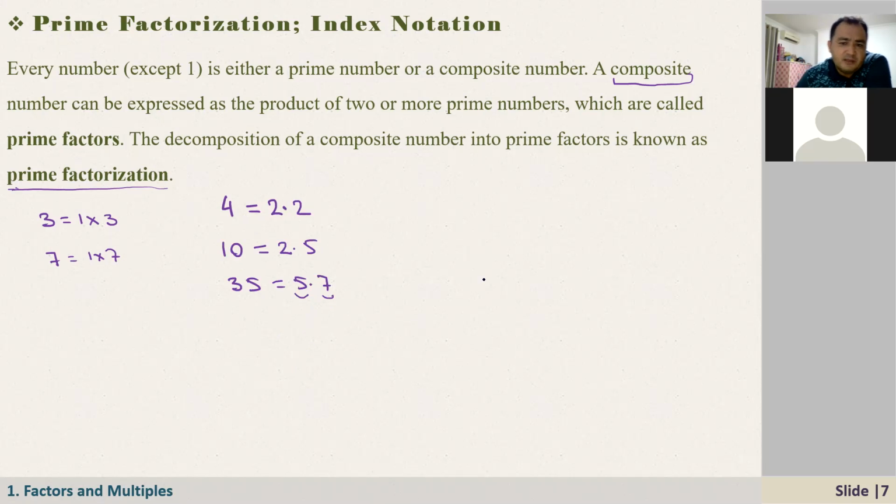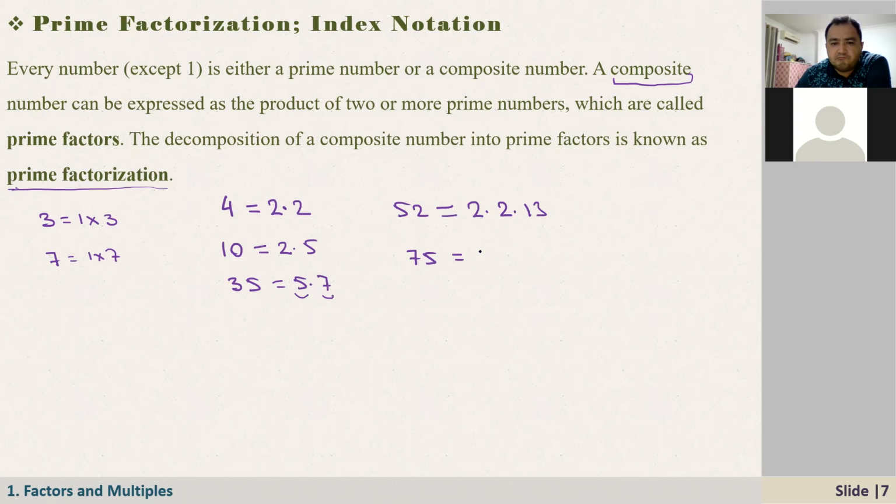So now, Salim, can you tell me, how about 52? What is the prime factorization of 52? 2 times 2 times 13. Very good. And how about 75? 5 times 5 and 3.